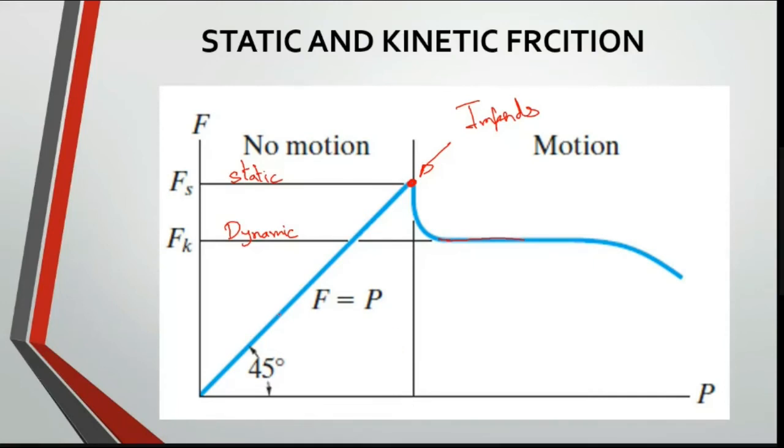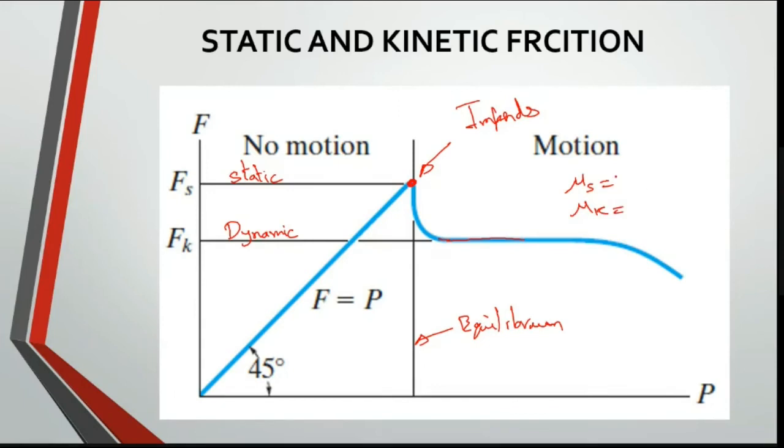Up to this point, you can say that it is in equilibrium state. When it crosses, it is not in equilibrium. Most of the problems we deal with only up to the equilibrium state, not when the object is having motion. Sometimes in the problem they will give two coefficients of friction: the coefficient of static friction mu s, and they will also give the coefficient of kinetic friction mu k.